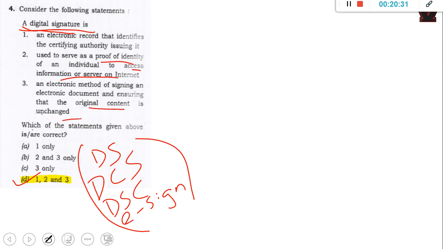The third one is the most obvious one, so that is why many institutes are debating whether it should be 3 only, or 2 and 3 only, or 1, 2 and 3. So 3 is surely there, but that will not help you solve the question. If you take the digital certificate signature, that is where the certifying authority issuing it is actually mentioned. So taking that way, the answer should be 2 and 3, but we feel UPSC would have taken it in a very general way, because most of the science kind of questions are taken generally, generic terms are taken, so it can be 1, 2 and 3.